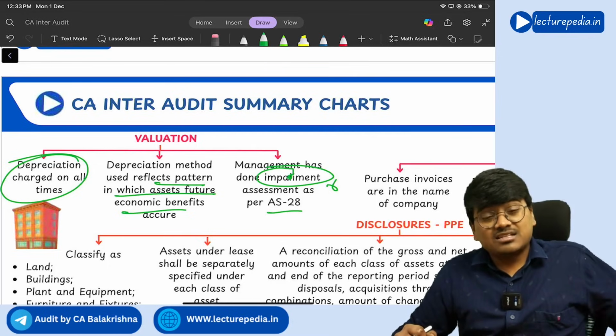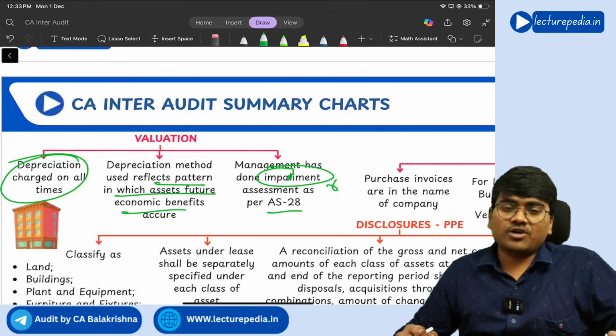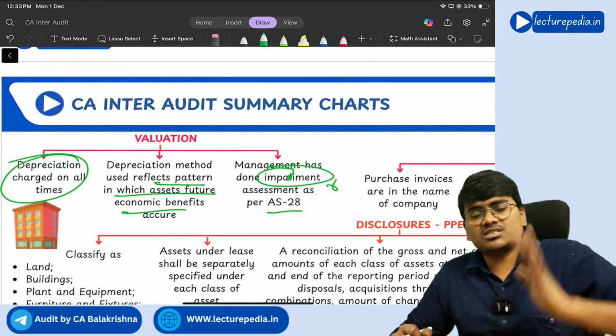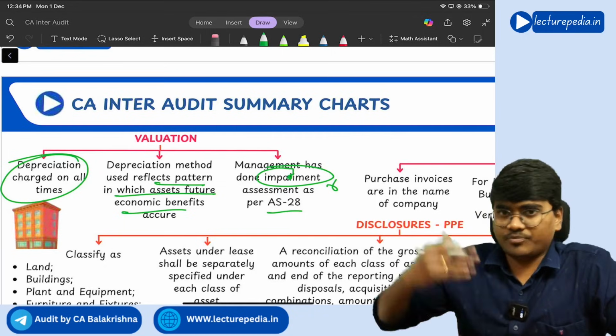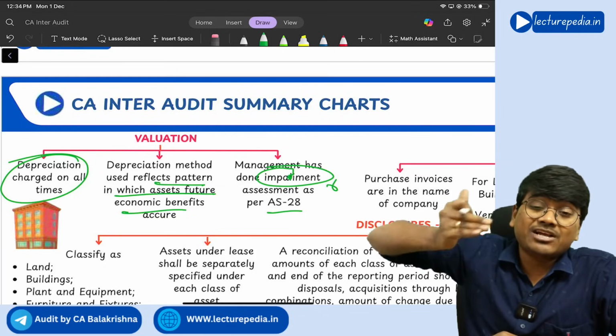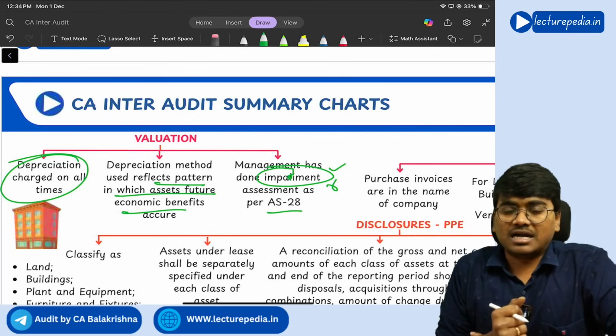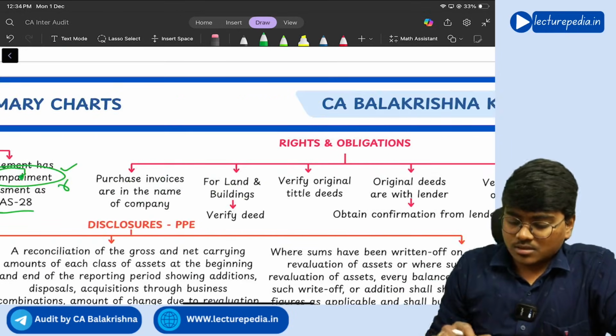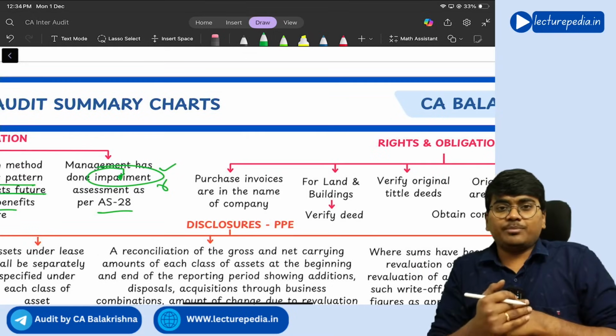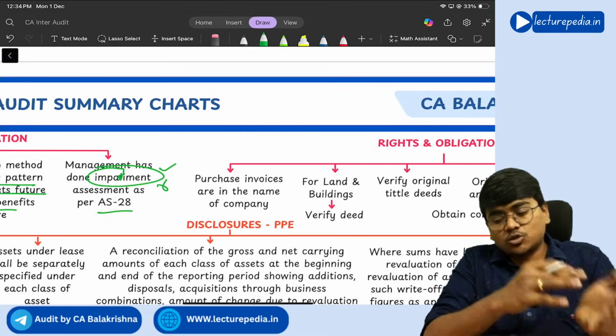But if there is a drastic reduction in value of the asset, like 50%, 60%, 70% of the value of the asset has fallen, in such a situation you will straight away provide this impairment. You will not provide depreciation, understanding, for that particular year. Along with the depreciation, you will provide impairment to bring the value of the asset to the correct value.